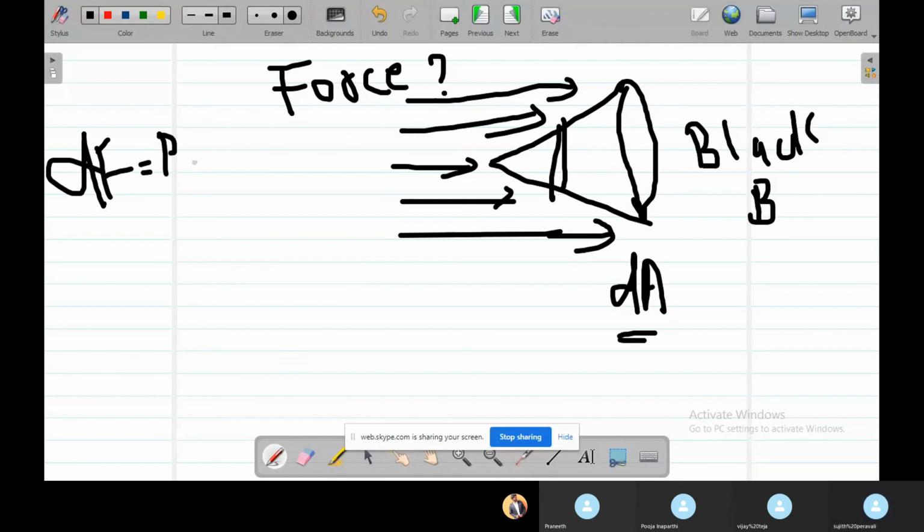into the area of the cross section. So how do we calculate? We know that we need to integrate this part. We need to check if there is any component in the radiation pressure which is dependent on area.